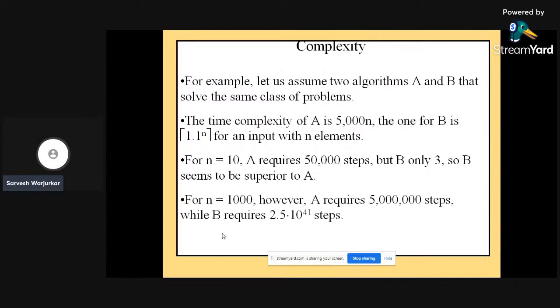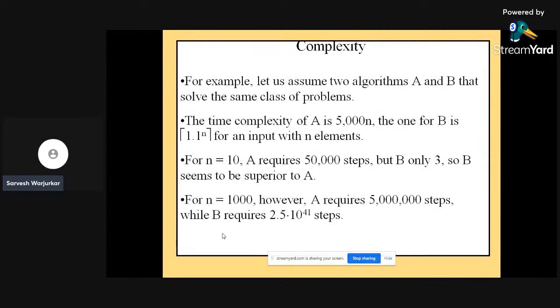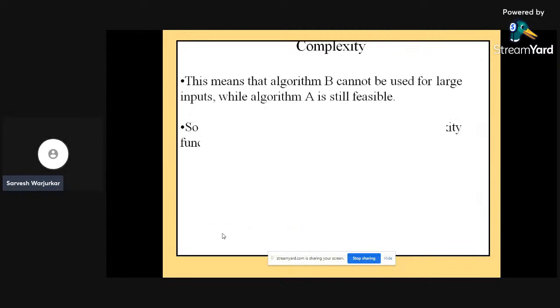Ultimately, for n equal to 1000, however, A requires around 50 lakh steps, while B requires 2.5 multiplied by 10 to the power 41 steps. It's a huge amount. There may be a lot of complexity in terms of time, and in terms of space as well. This means that B cannot be used for large input while algorithm A is still feasible.